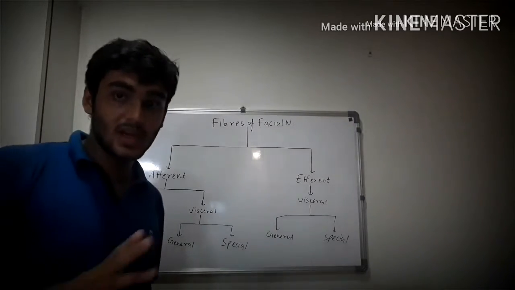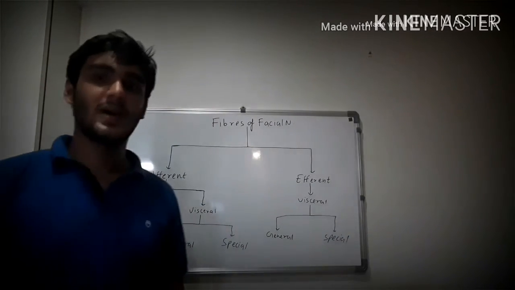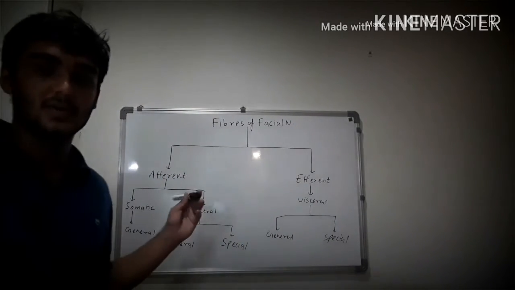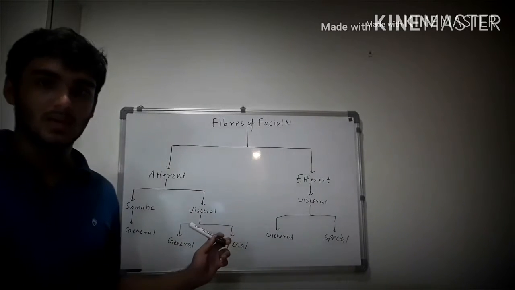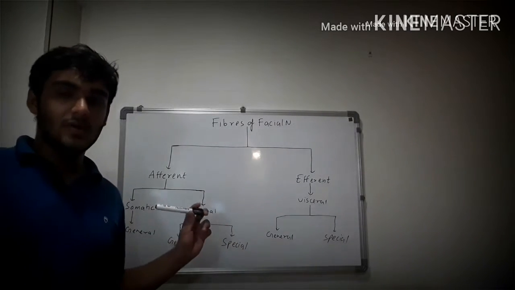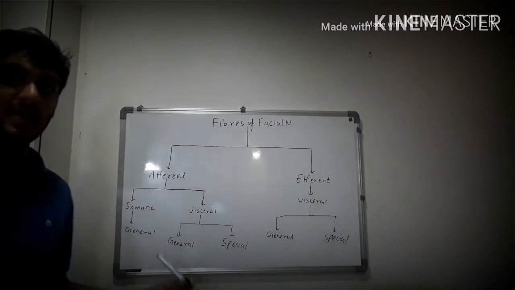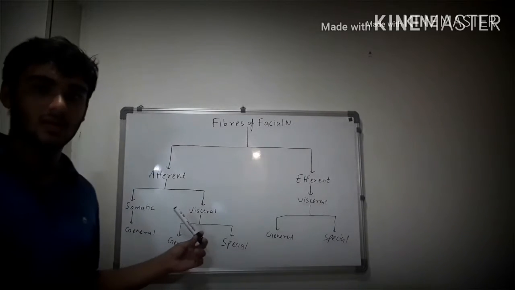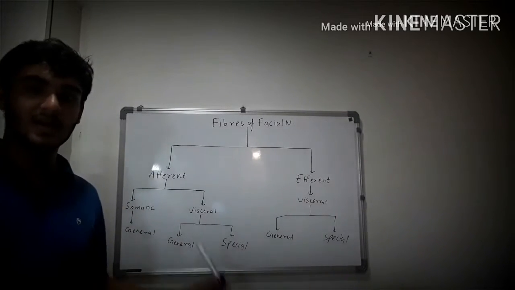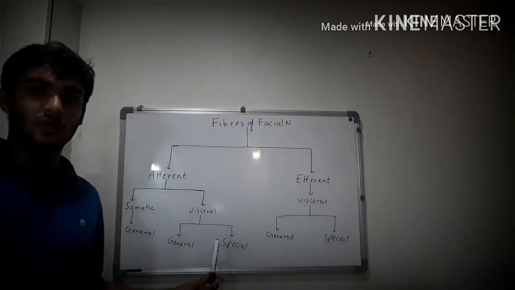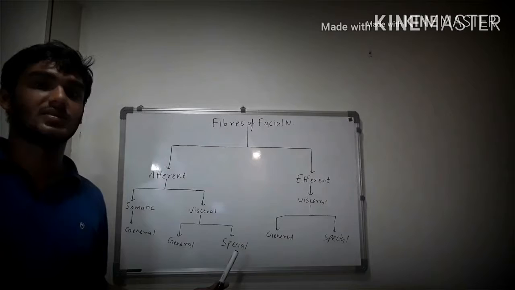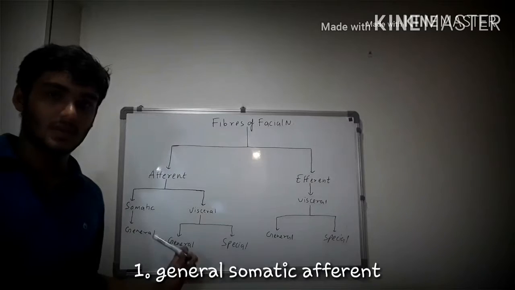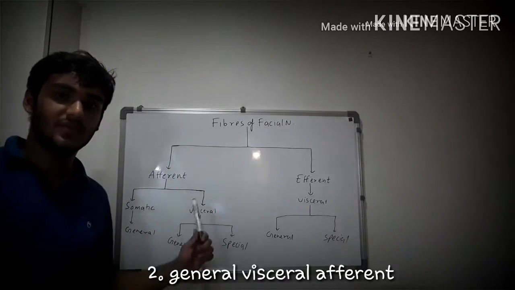Now, talking specifically about the fibers of the facial nerve. As I said, it's a mixed nerve. So you have both afferent and efferent fibers. Talking about the afferent fibers, we further classify them into two groups. The afferents from somatic derivatives and afferents from the visceral derivatives. Now the afferents from the somatic derivatives carry only general sensations, and these fibers are not that significant. But the afferents from the visceral derivatives are further classified into two groups, those which carry the general sensations and those which carry the special sensations. So we have three types of afferent fibers: general somatic afferent, general visceral afferent, and special visceral afferent.